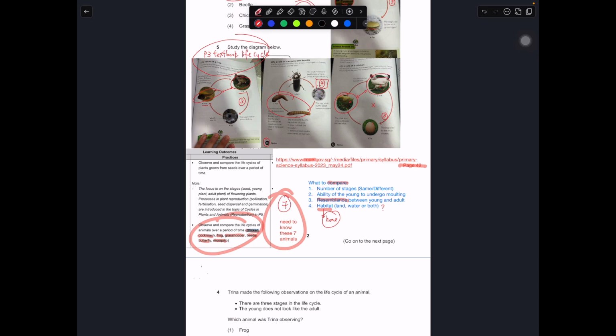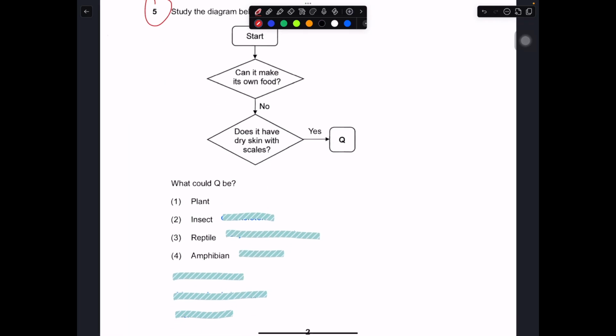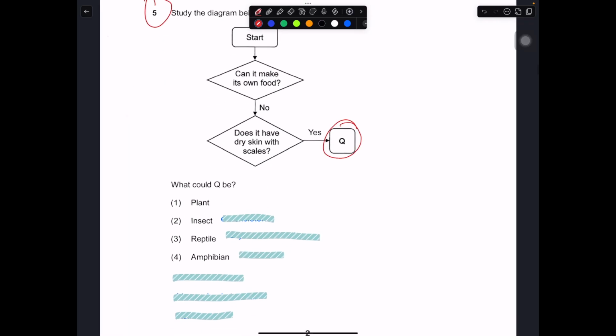Okay, they discuss each animal very in depth, very detailed. So just read up on this part on your own. So let's go to question number 5. Study the diagram below. Okay, so we want to know what is Q, and they give us 2 things.